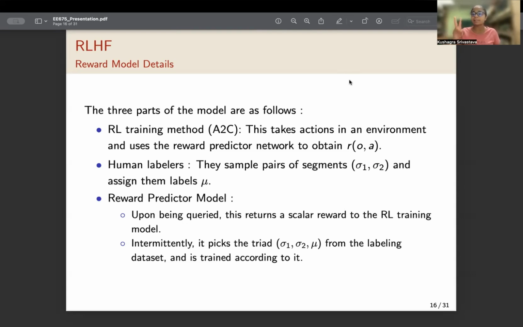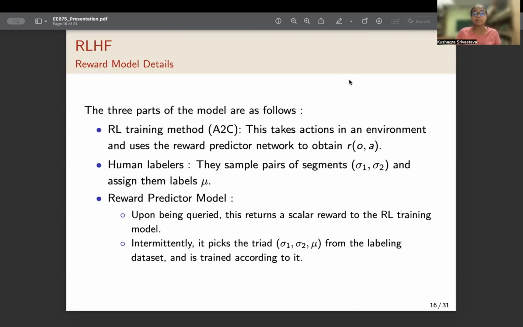The reward predictor model has two parts. One, it is going to be queried by our RL agent to receive a reward on an action that it takes in a particular environment. Intermittently, the reward predictor model is going to pick up some of the entries that have been put by the human labeler in a database in order to train itself, in order to fine tune itself.